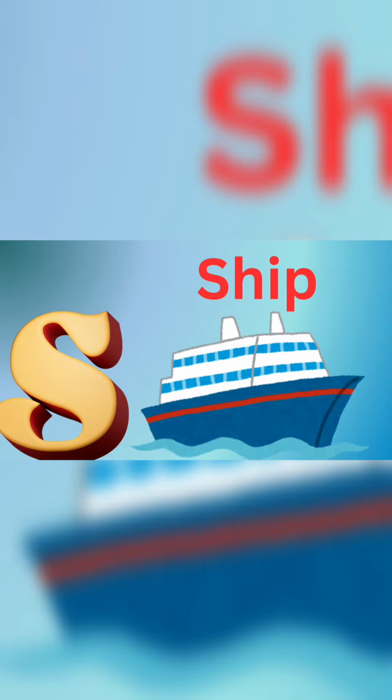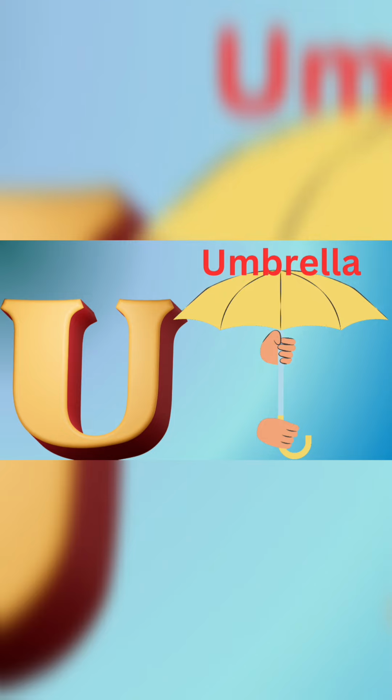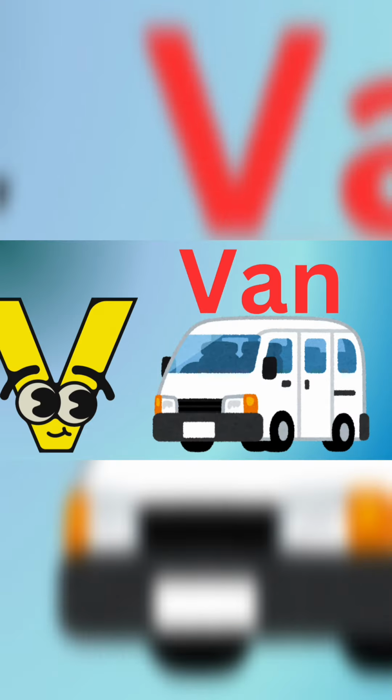S for sheep. S makes a sound S. T for tiger. T makes a sound T. U for umbrella. U makes a sound A. V for van. V makes a sound V.